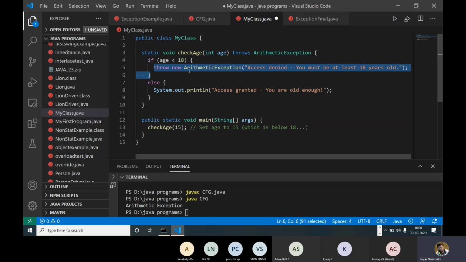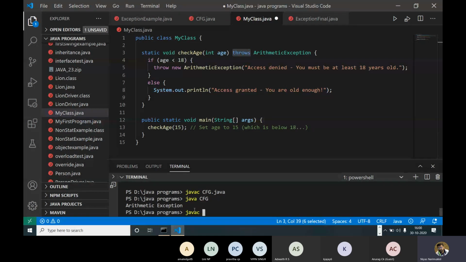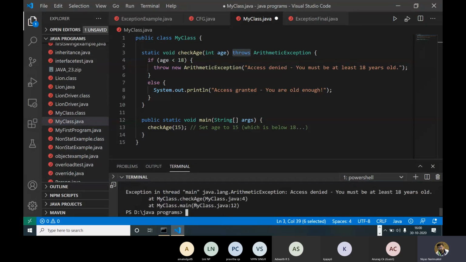So here we are not using any try catch. Instead of that, we are using throws, saying that the entire function throws some kind of exception. So just run this one. It is running without any problem. Let's go for comparison. We will get an exception like this.